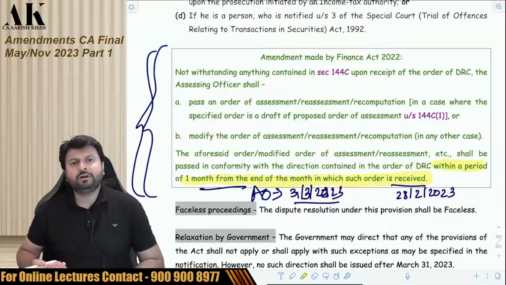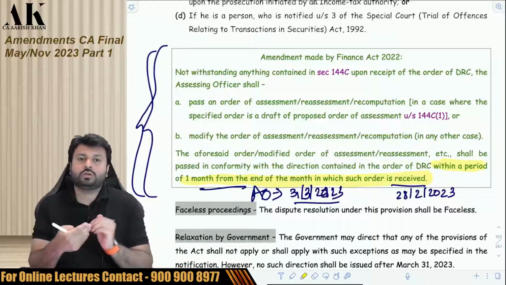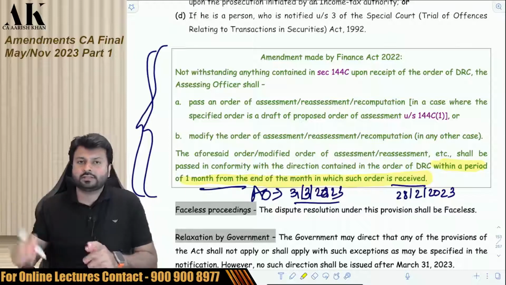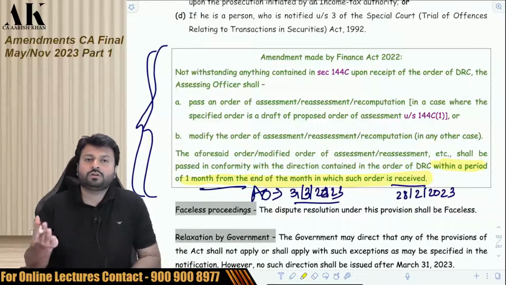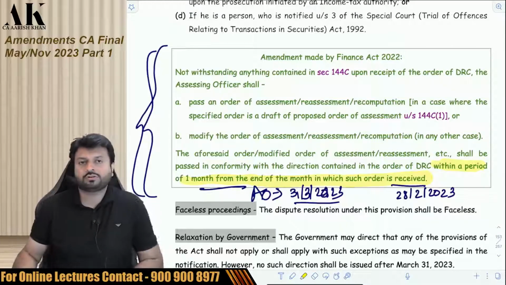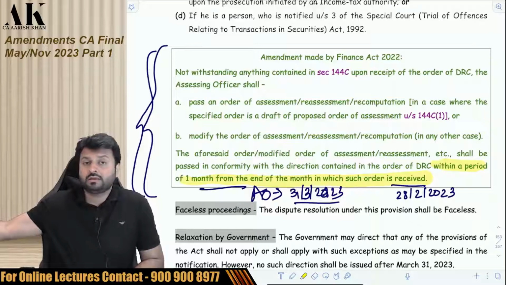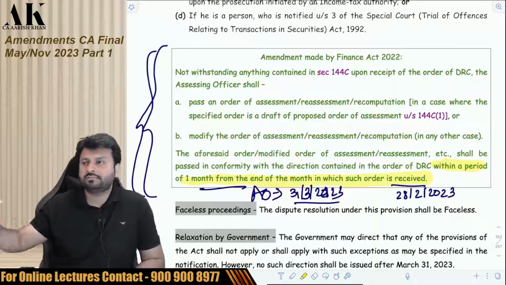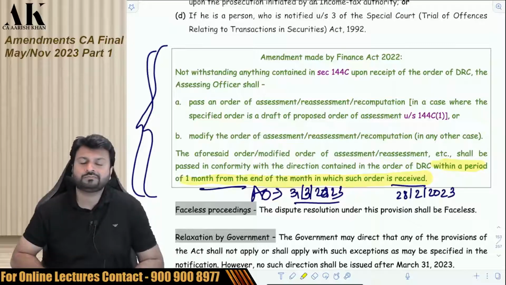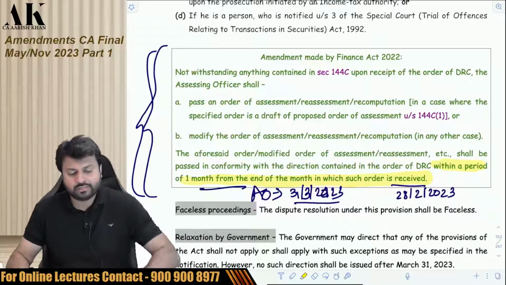So there was a time limit which was missing. Once the DRC passes the order, obviously the AO has to give effect to that order in his assessment order. The DRC has the power to reduce your income also. So if the DRC reduces the income and passes the order for reduction of income, accordingly the AO has to pass the order. Within how much time? That time limit is mentioned over here. Just check it once and then we'll move ahead with the next one.